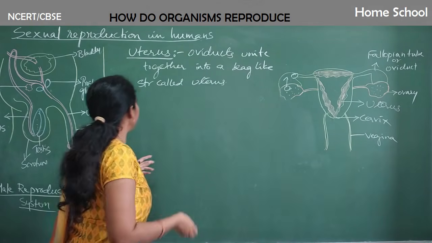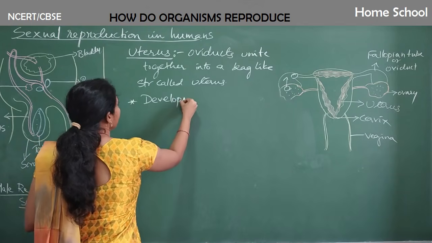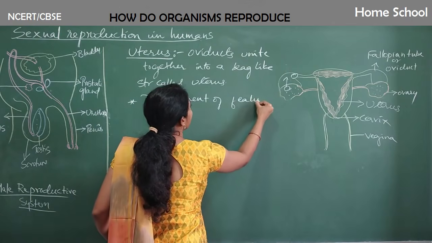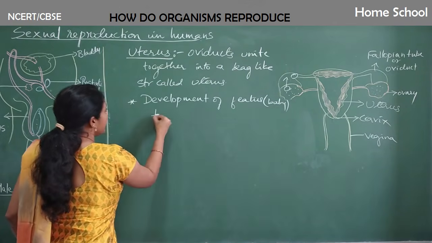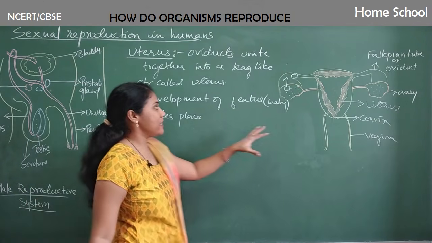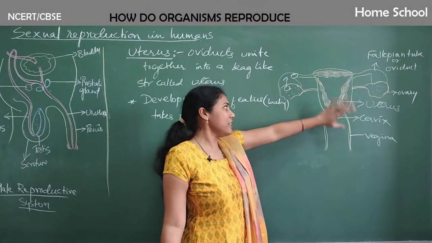So what we can write here? Development of fetus. Fetus in the sense what, guys? Baby. Development of fetus takes place where? In uterus. Okay, so actually there happen many changes in the uterus.